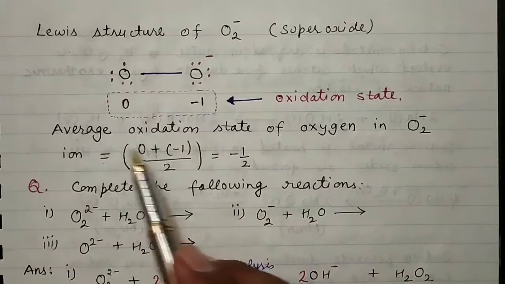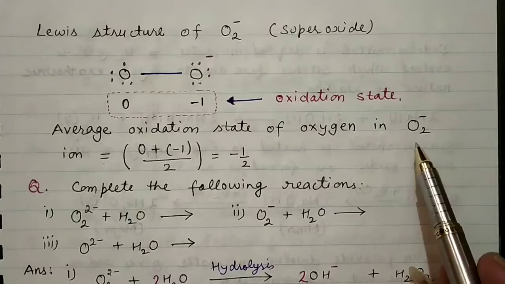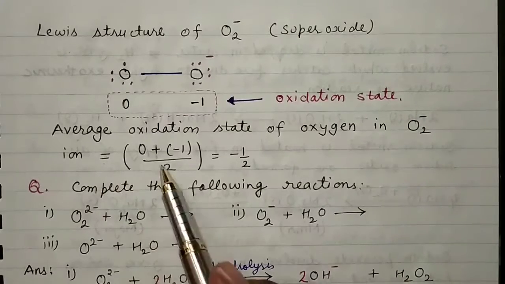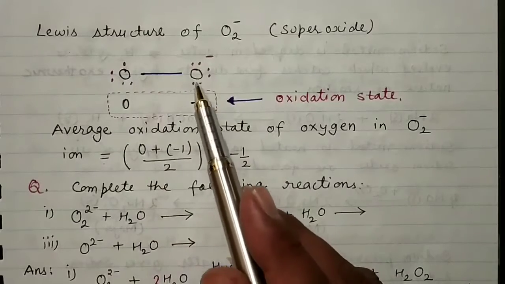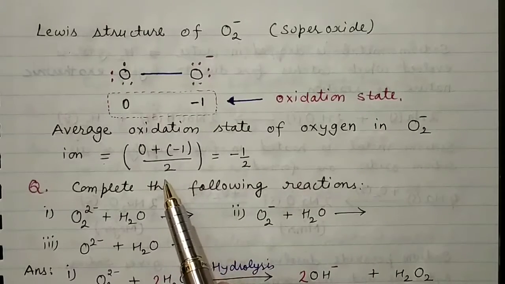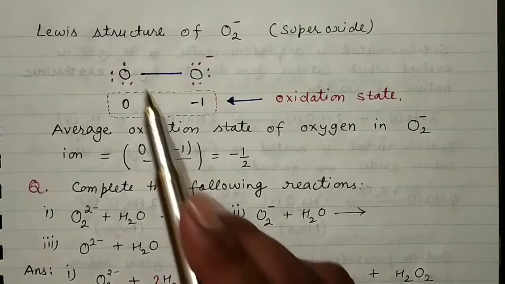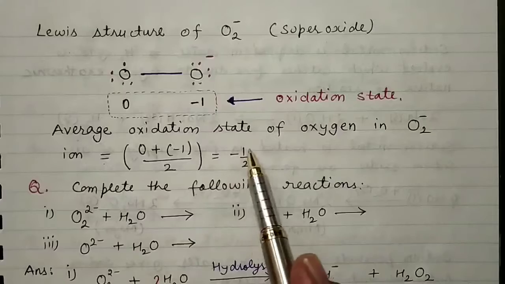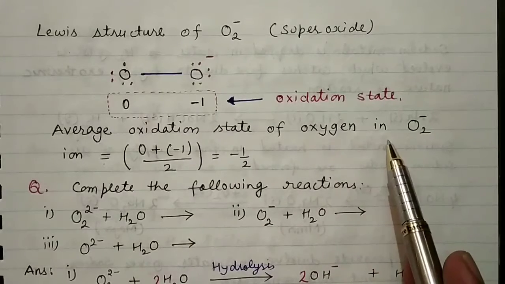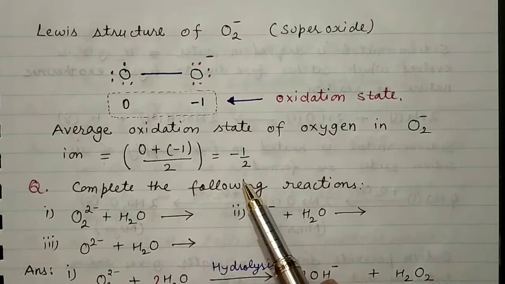If you find the average oxidation state of oxygen in superoxide, one can write 0 plus -1: 0 for this oxygen, -1 for this oxygen, divided by 2 because we have to find the average, as 2 atoms participate here. So one can find that the average oxidation state of oxygen in superoxide is -1/2.